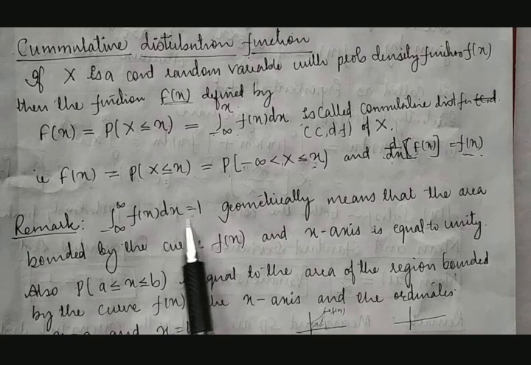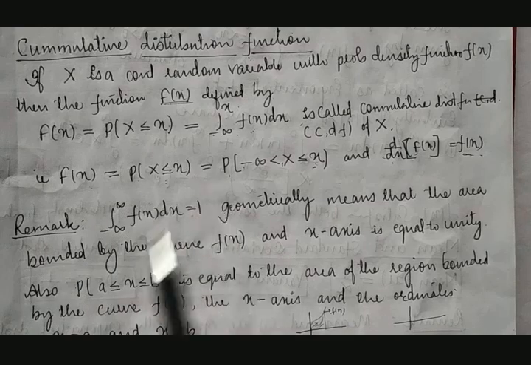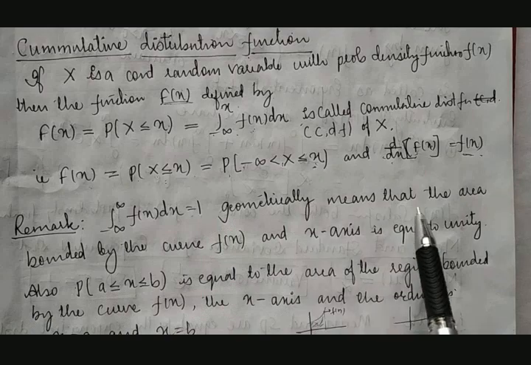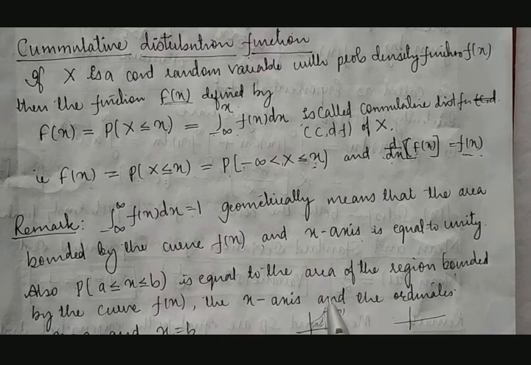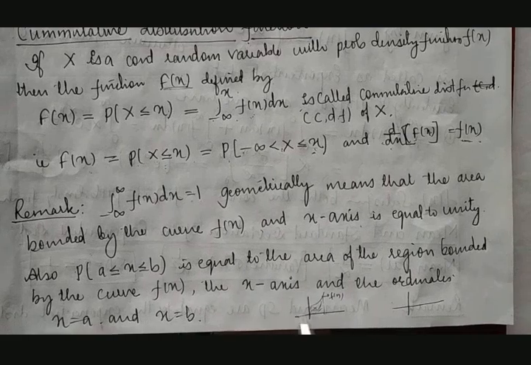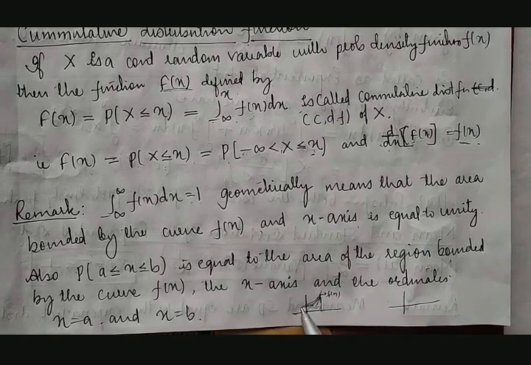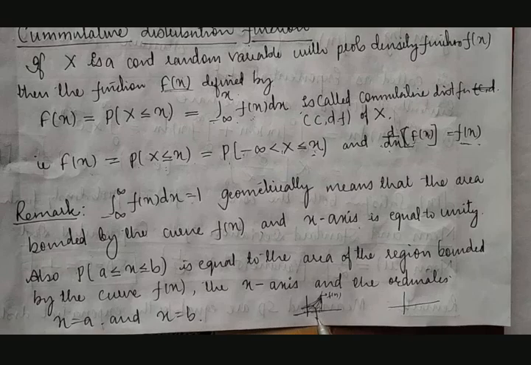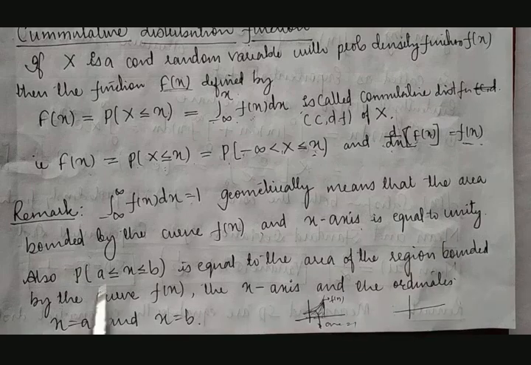Integration of f of x dx between minus infinity to plus infinity is equal to 1. This is the second condition of a continuous probability distribution. Geometrically, it means that the area bounded by the curve f of x and the x-axis is equal to unity. Wherever it is bounded, its area is already fixed, that is equal to 1. That is the meaning of unity.